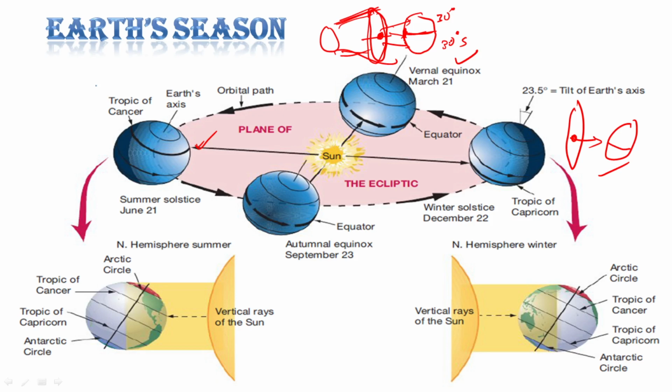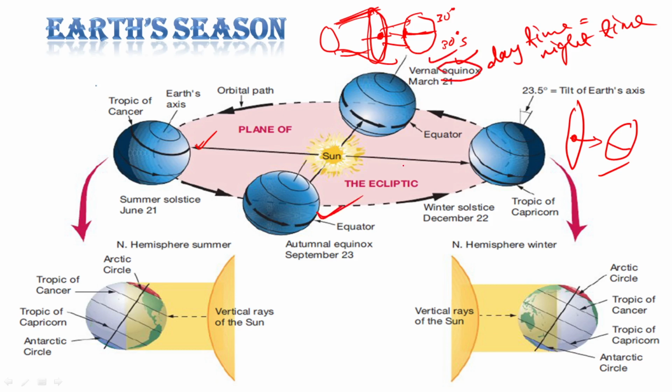So what happens here, the daytime is equal to the night time. During this equinox, daytime is equal to night time.